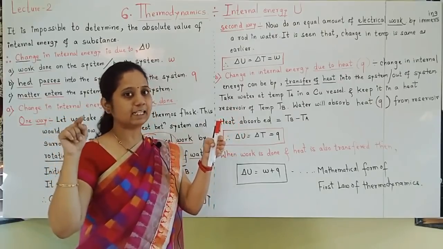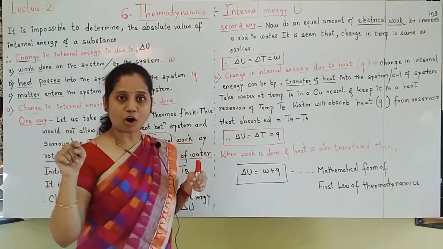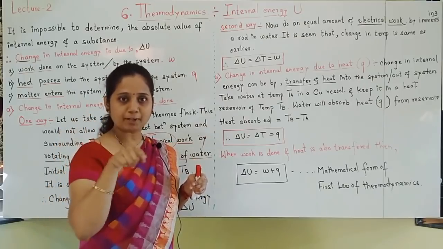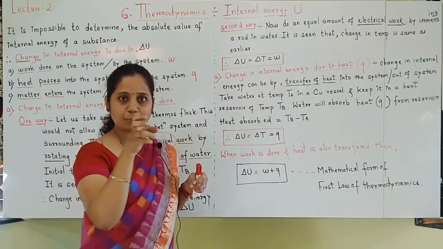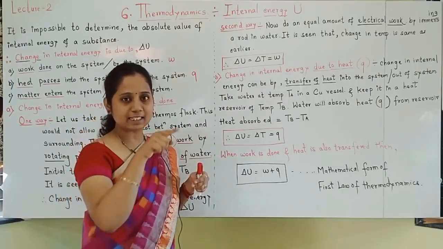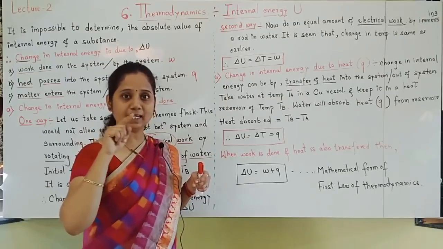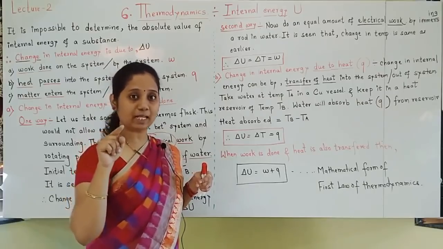The water in the heat reservoir is hot, imagine its temperature as TB. So the water inside the copper vessel will absorb heat from the reservoir till TA becomes equal to TB.